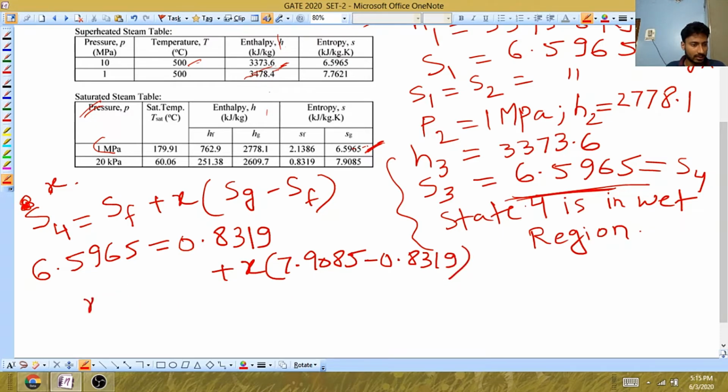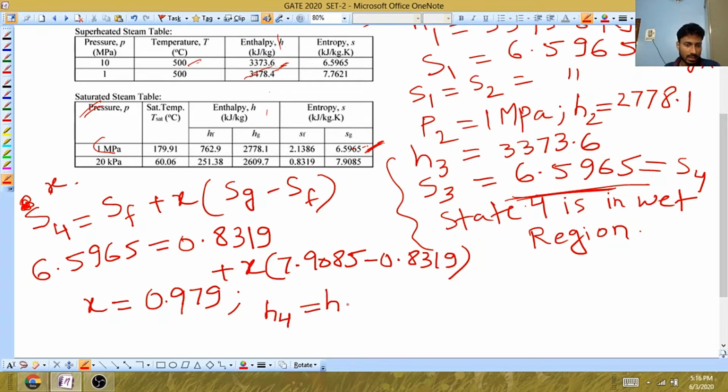If you check the value, you will get x as 0.979. Okay.